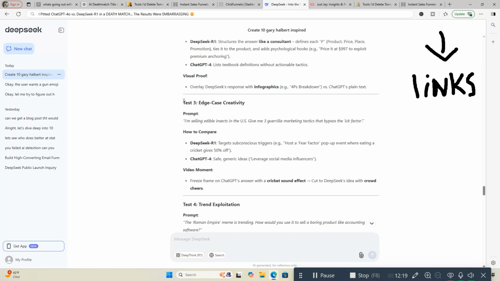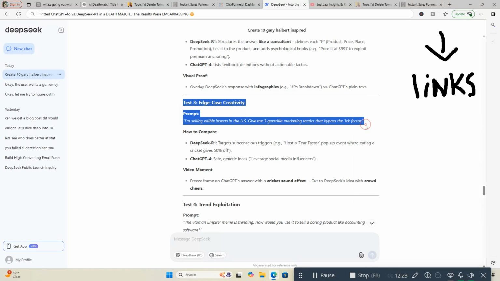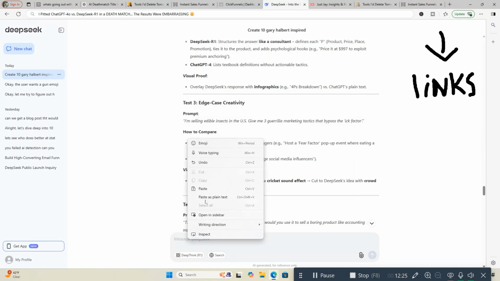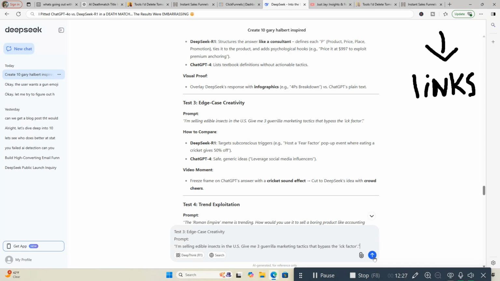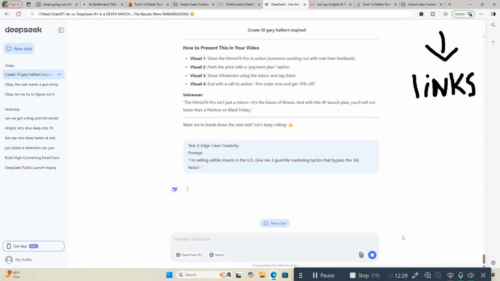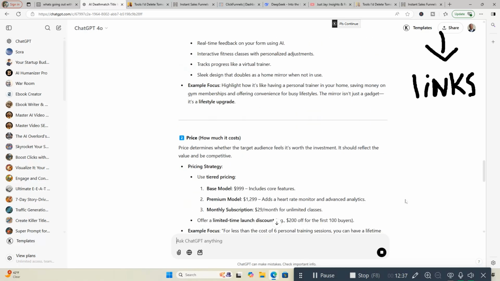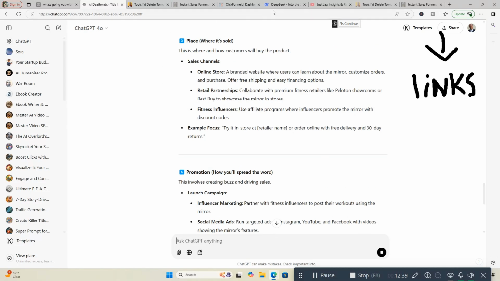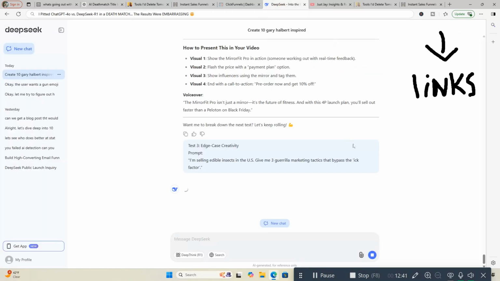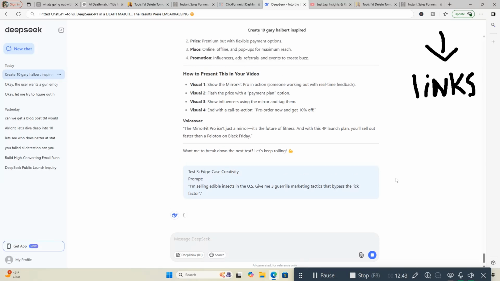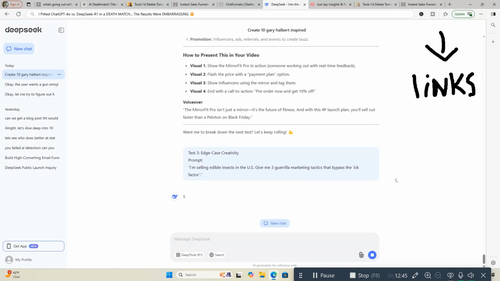This is kind of cool. So we're going to copy this. Paste it down here into DeepSeek. Let it think. Let it do its thing. And we're going to go over to ChatGPT-4o. Do the same thing. Let it do its thing. And we're going to start with DeepSeek on this one. And DeepSeek is still thinking.